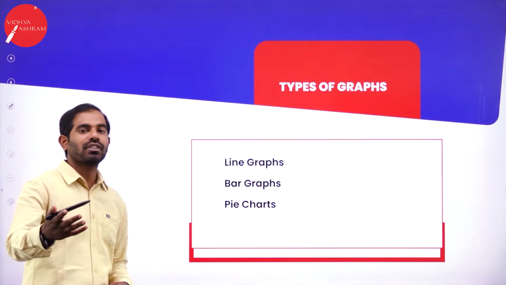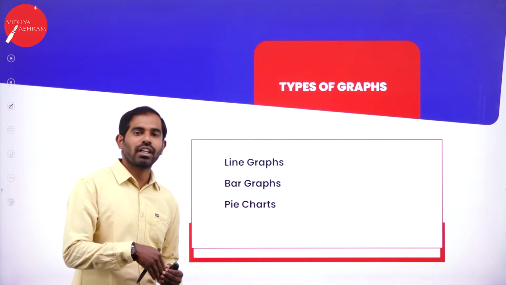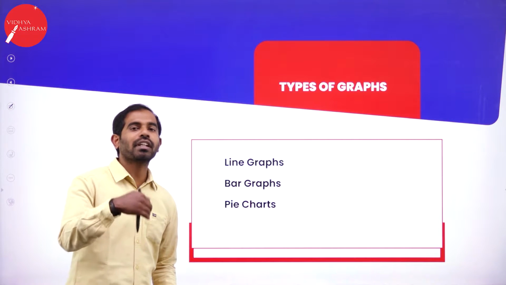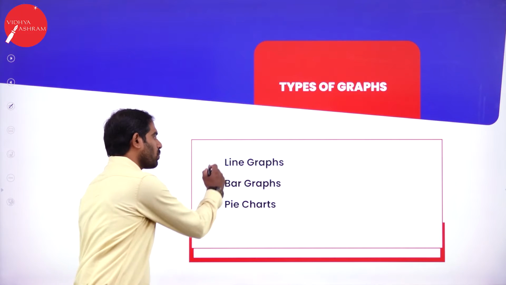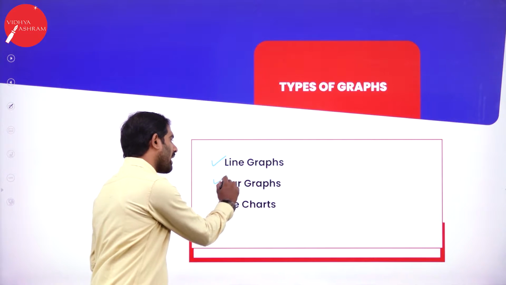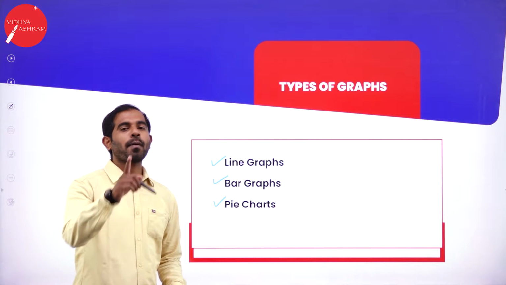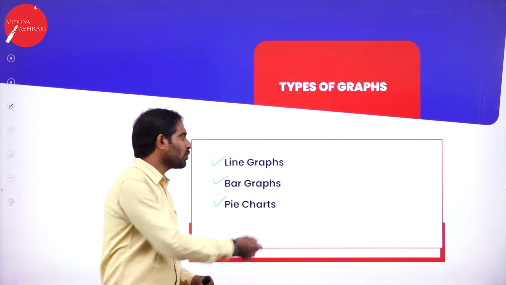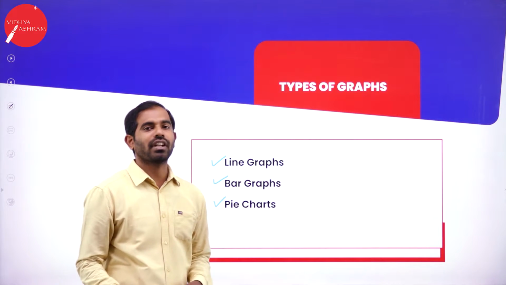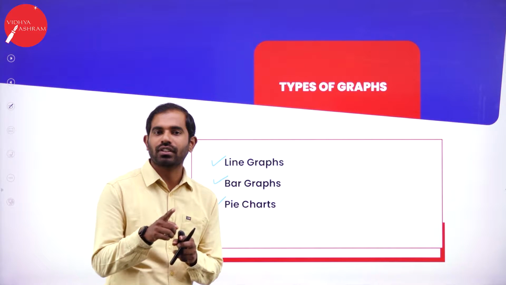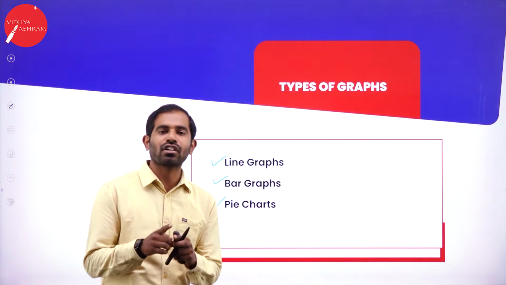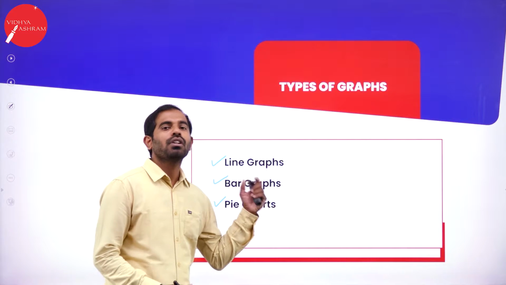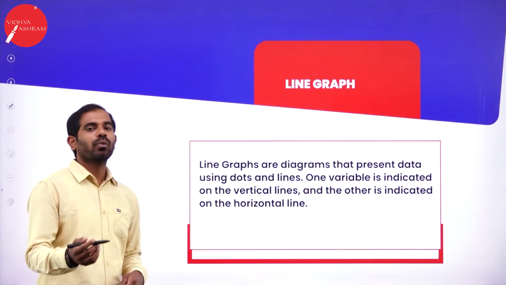So what are the types of graphs? I told you report writing is a writing skill, and what do you interpret? You interpret graphs. And what types of graphs are there? How many types of graphs are there? There are 3 types. First one is line graph, second one is bar graphs, and third one is pie chart. Remember, in your examination, they are going to ask any one of these. So be prepared to attempt any one of these questions for 5 marks in your examination. Let me give you a special instruction. Those who are preparing for supplementary English examination, this session will definitely be useful and it will help you to score 5 marks. So let us start with line graph.